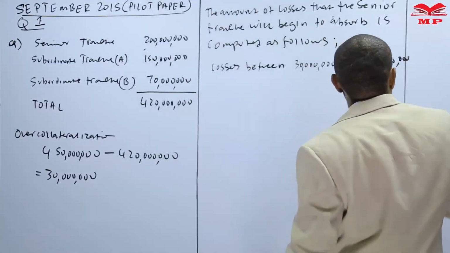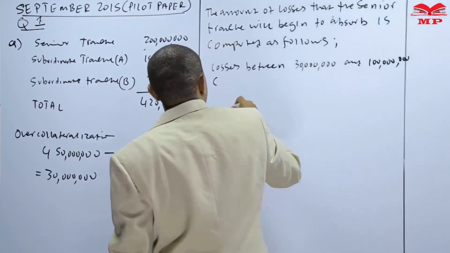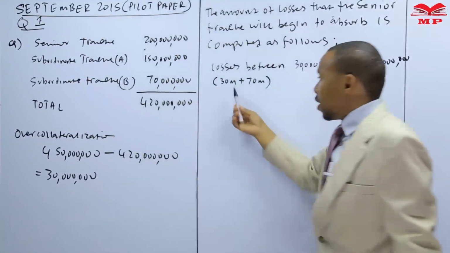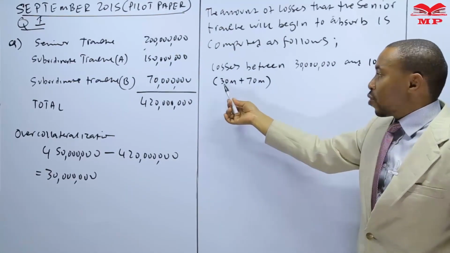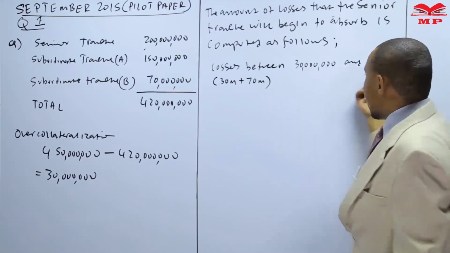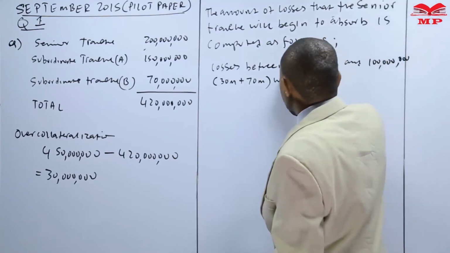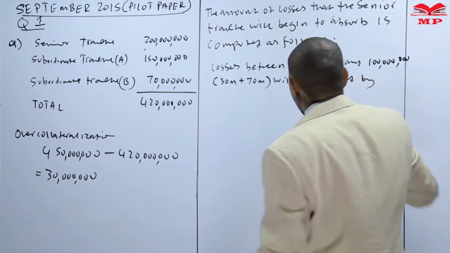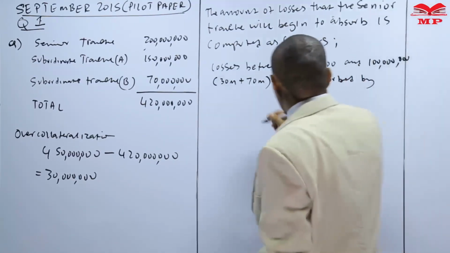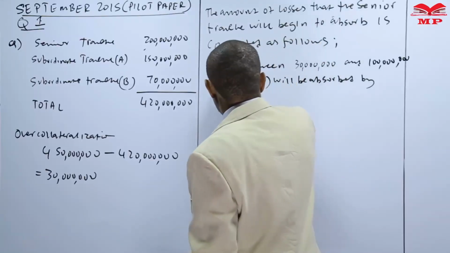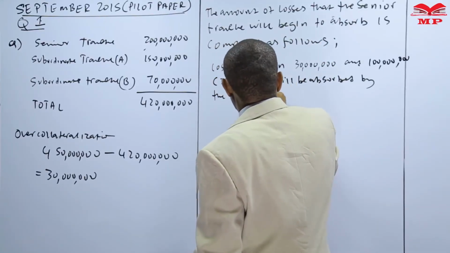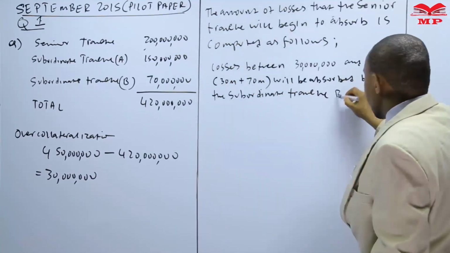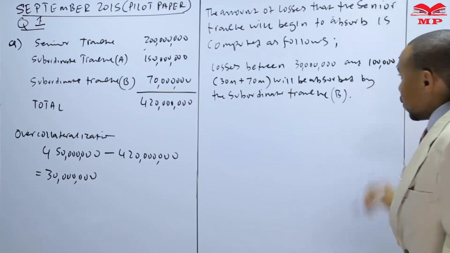You can squeeze it in there. How do we get the 100 million? 30 million plus 70 million. This 30 million is the amount of overcollateralization. So from 30 million plus 70, we get 100 million, which will be absorbed by subordinate tranche B. Put a full stop there.